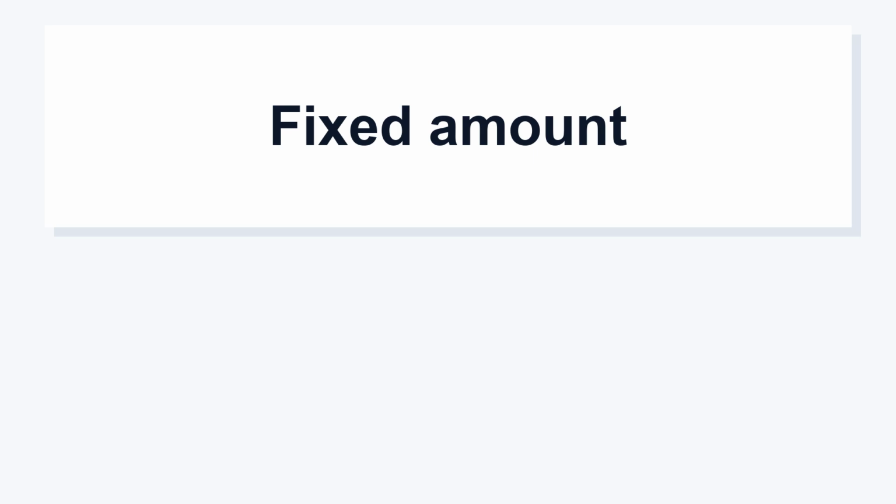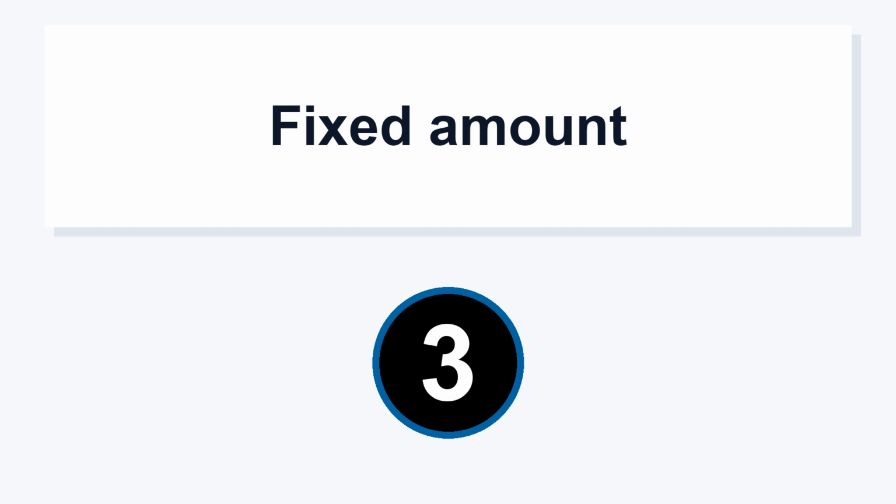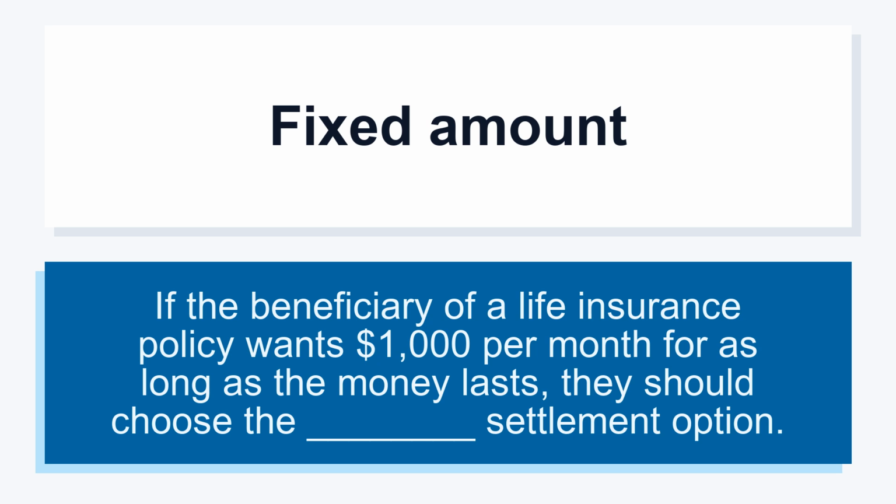Fixed amount. If the beneficiary of a life insurance policy wants $1,000 per month for as long as the money lasts, they should choose the settlement option. Variable life.